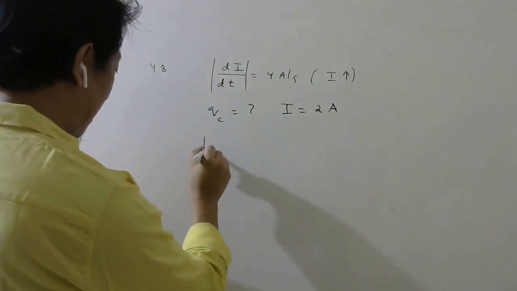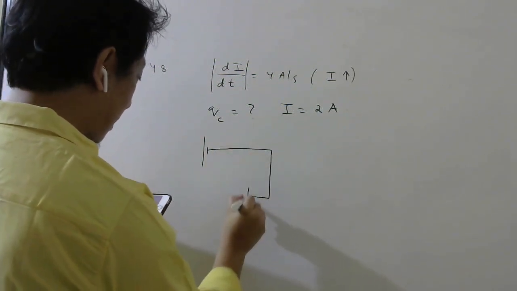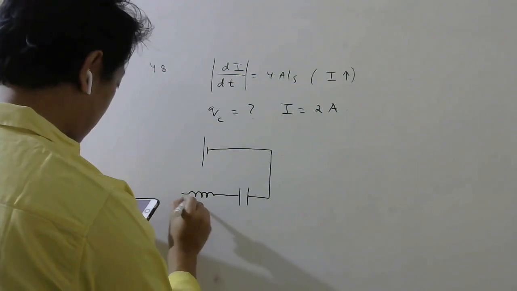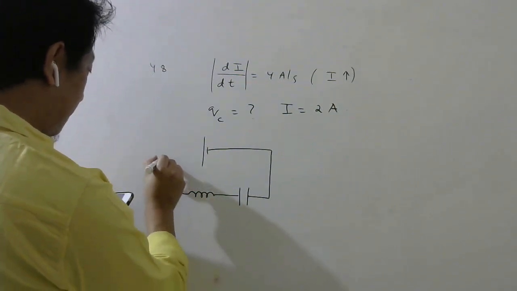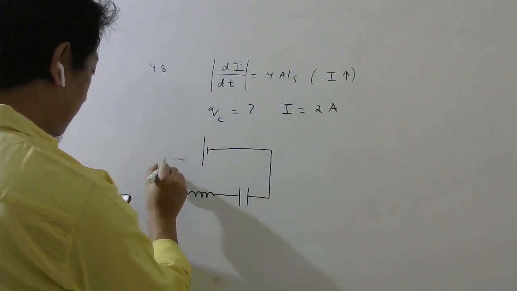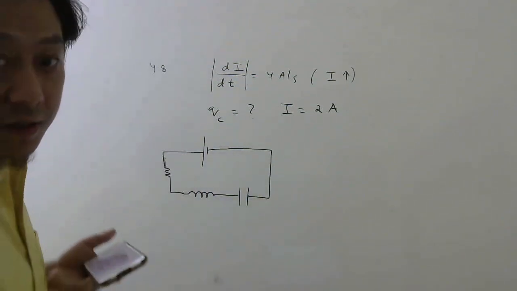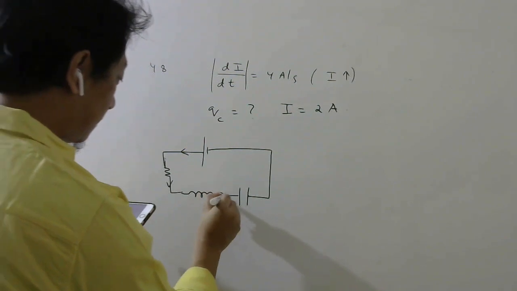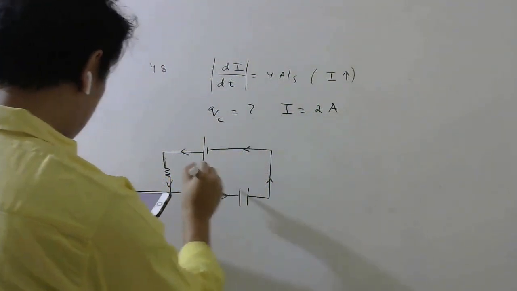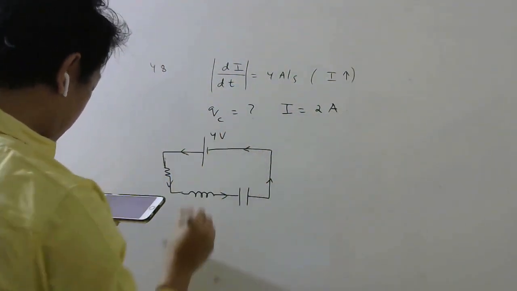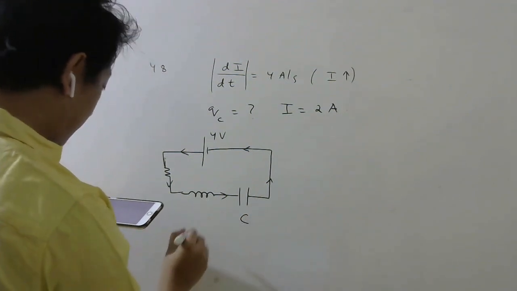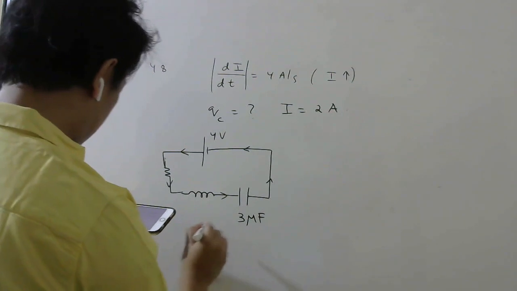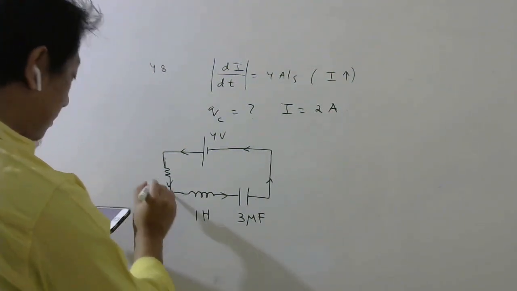There is a battery like this. There is a capacitor. There is an inductor, and there is a resistor. Okay, so current is shown to be this way. The EMF of the battery is 4 volt. This is C. This is 3 microfarad. This is 1 Henry, and this is 1 ohm.